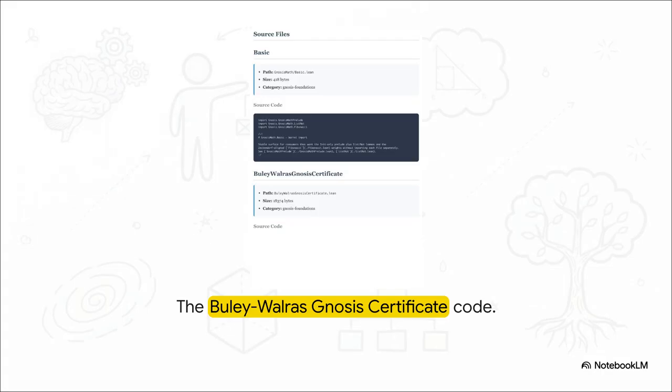philosophy. You really have to view this codebase as a structural scaffolding. Take this specific file, for example, the Booley-Waller's Gnosis certificate. It is doing way more than just balancing a checkbook. It actually takes these highly theoretical economic and philosophical equilibria and turns them into what the code calls a simultaneous triple ceiling. Basically, it's mathematically proving that goods, institutions, and temporal closure can all balance out perfectly against a shared